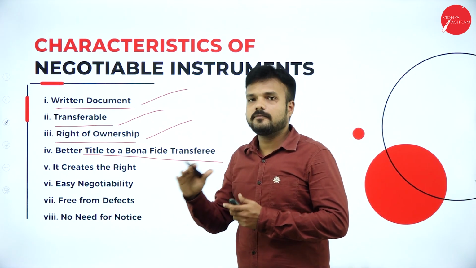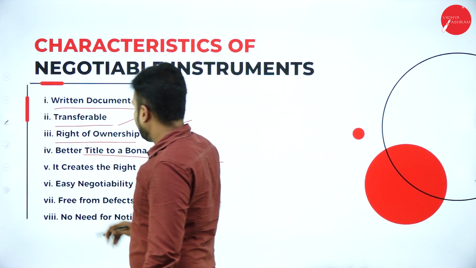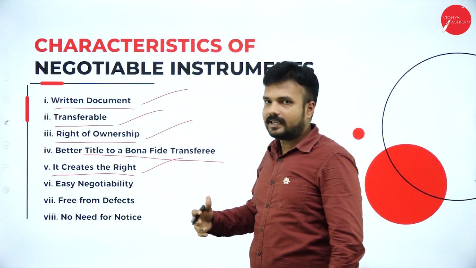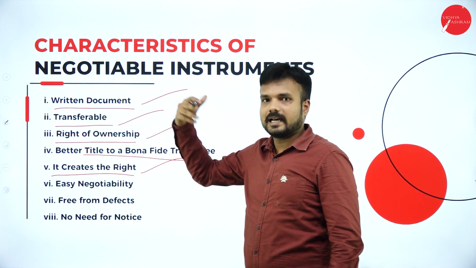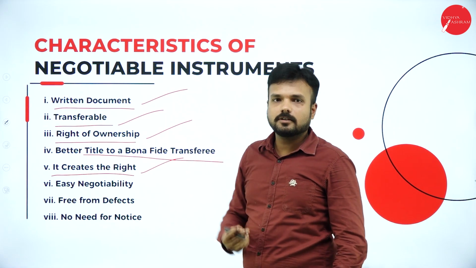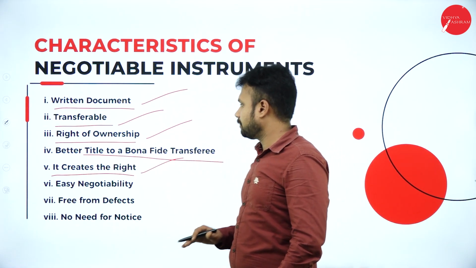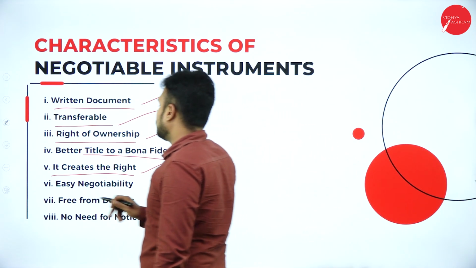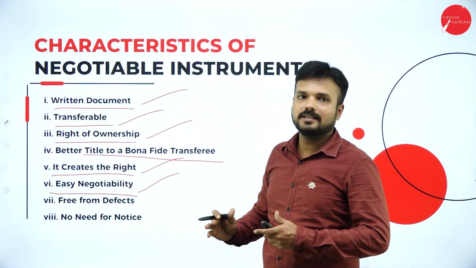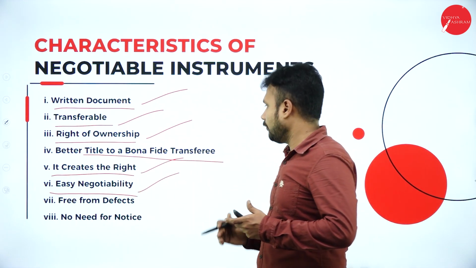This means there are no defects or defaults with the ownership of the transferee. It creates a right, meaning the transferee has a complete right against the transferor after collecting the negotiable instrument, whether it is a check, a bill of exchange, or a promissory note. Then easy negotiability. The transferability of the negotiable instrument, as I said in the meaning, is very easy to transfer from one person to another legally under a court of law.